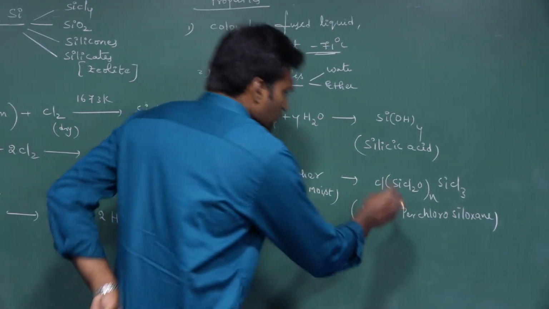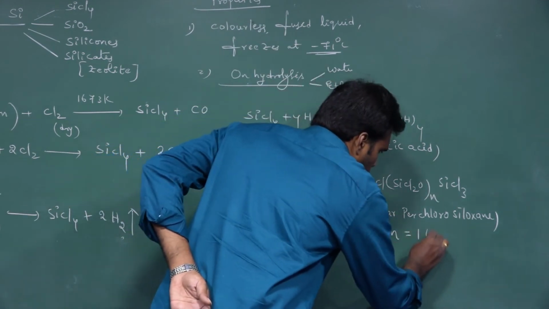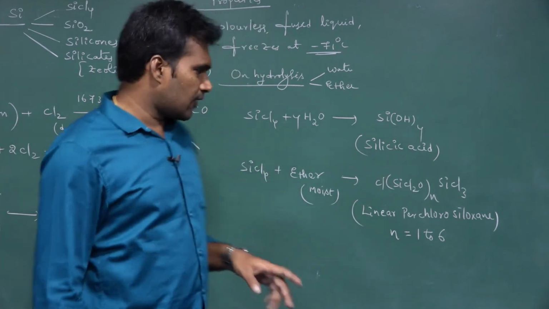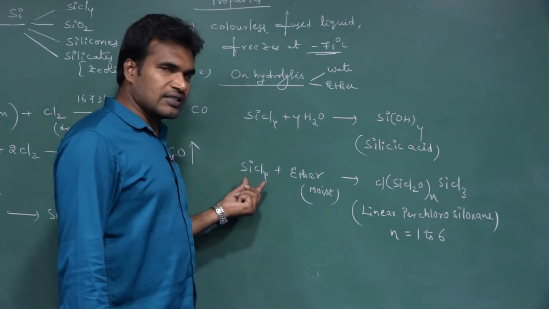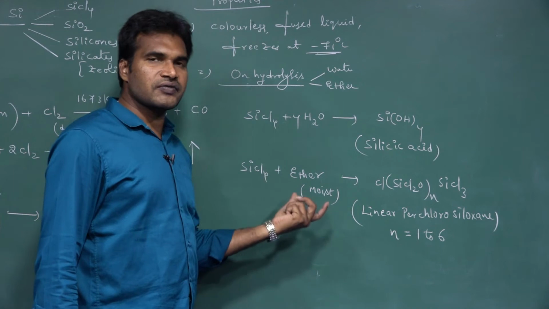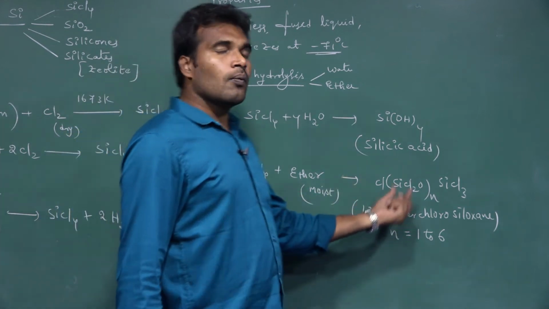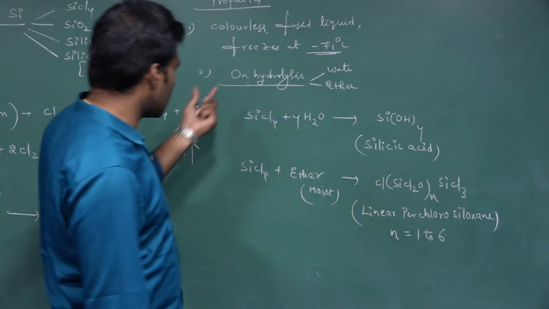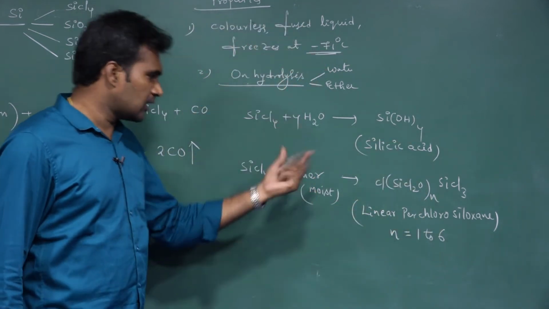How many times? The N value can be 1 to 6. So likewise, when silicon tetrachloride undergoes hydrolysis with moist ether, we get perchlorosiloxanes. Remember that. So this is the hydrolysis with water and hydrolysis with ether.